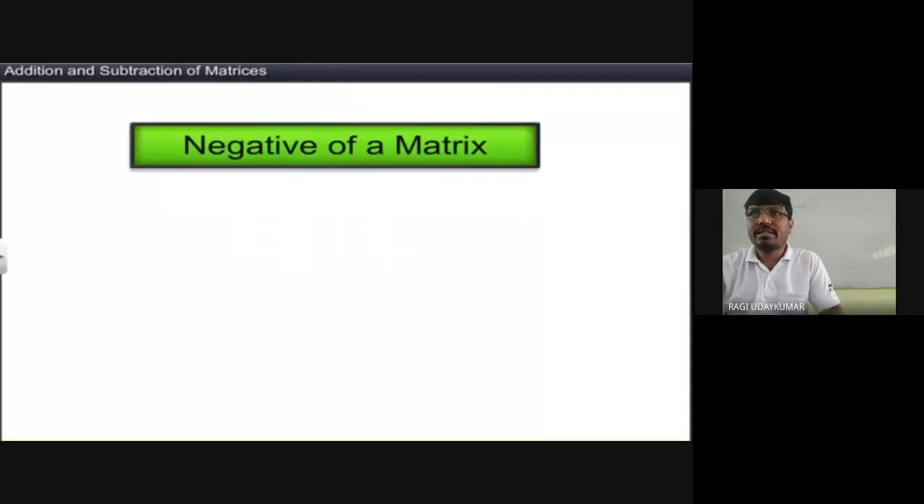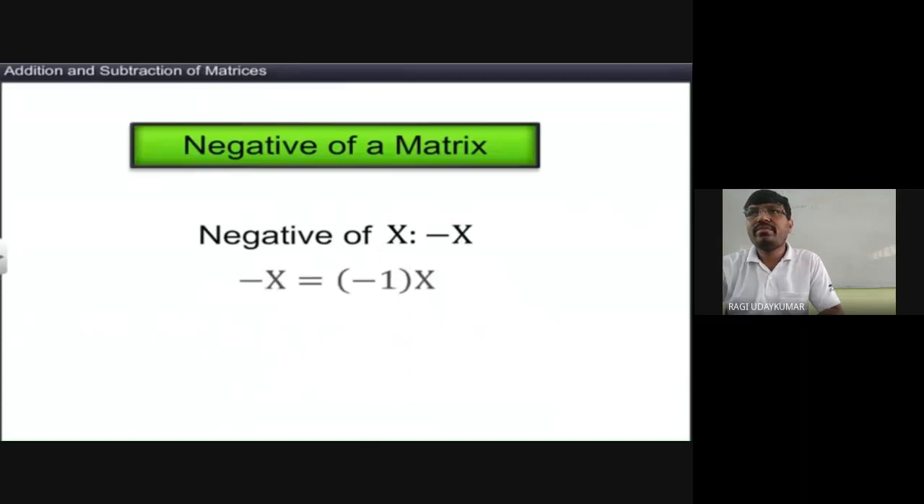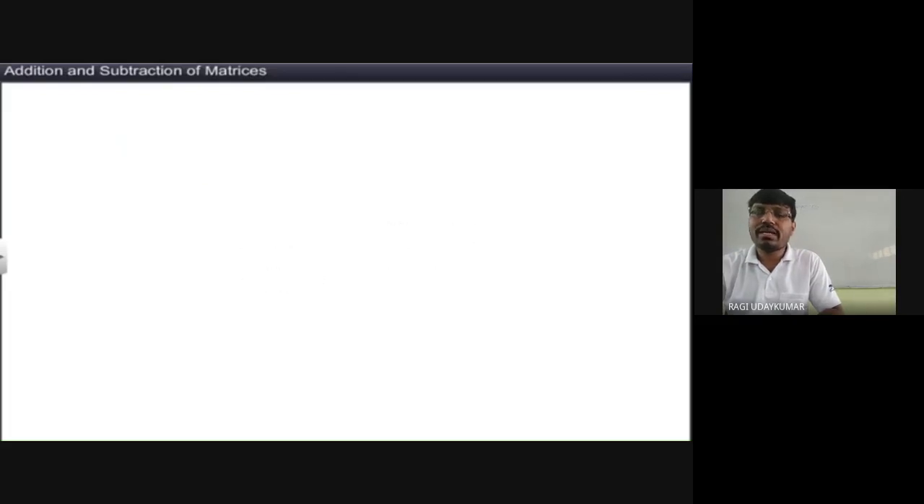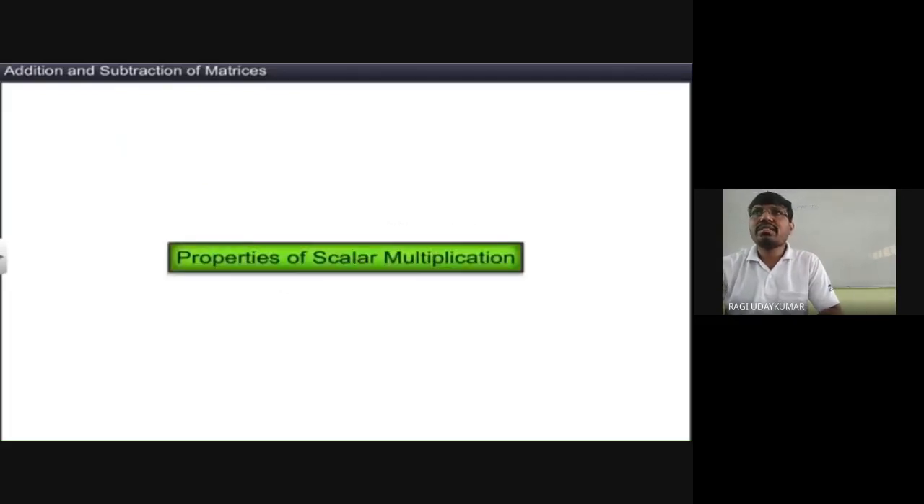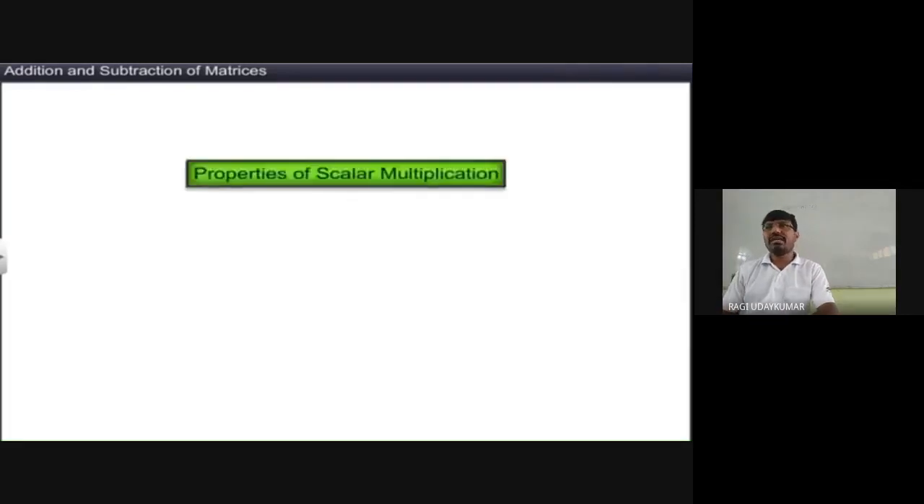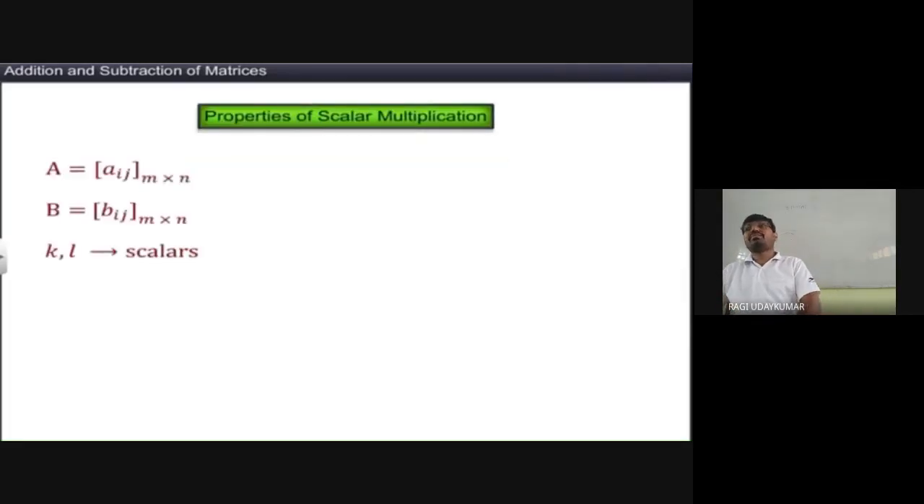Negative of the matrix: x matrix है, minus से every element को multiply करो, then we call it minus x. Minus को multiply करना is nothing but multiplying by minus 1. If you multiply by minus 1, we are going to get minus x. Now the properties of scalar multiplication. Scalar multiplication में properties क्या हैं?